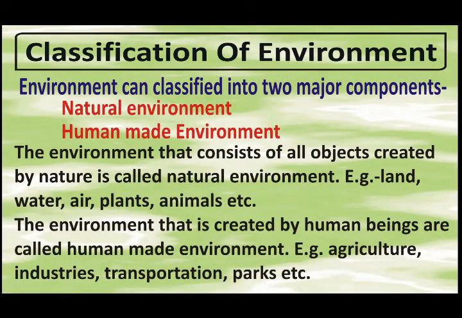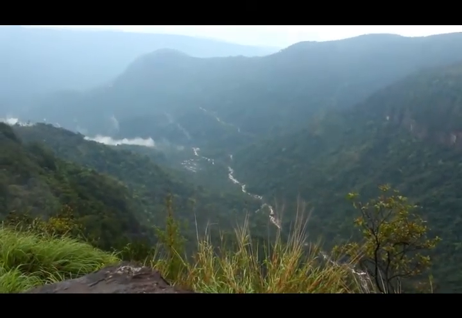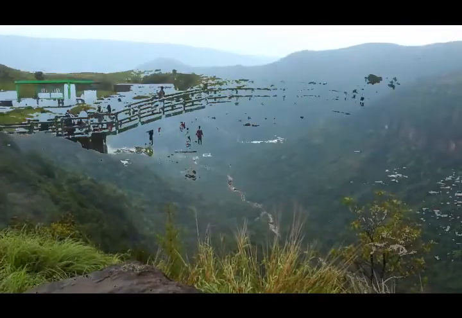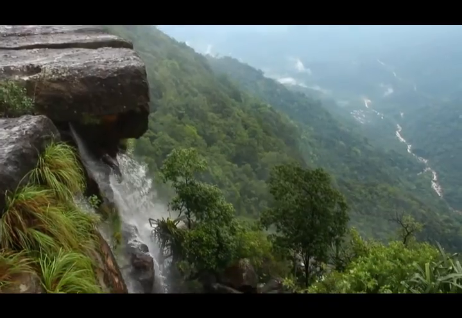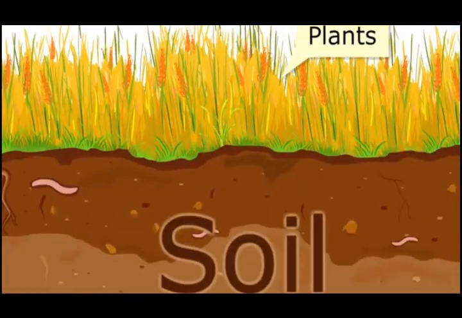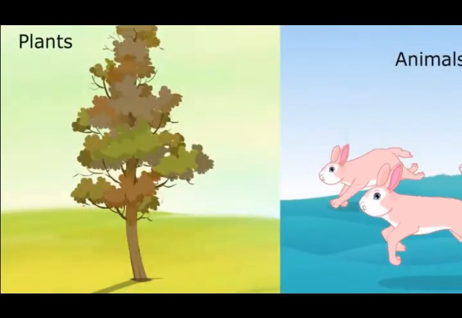Environment can be classified into two major components, that is natural environment and human-made environment. The natural environment, which consists of all objects created by nature, is called natural environment. The natural environment comprises land, water, air, plants and animals.